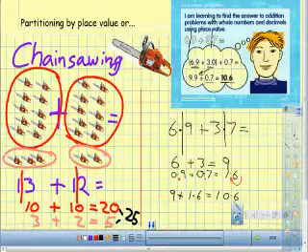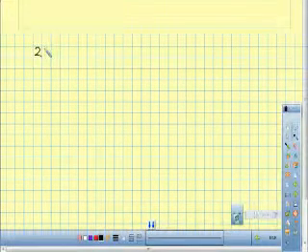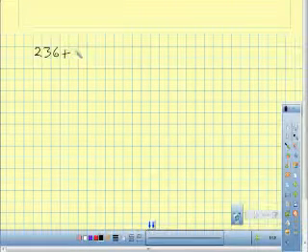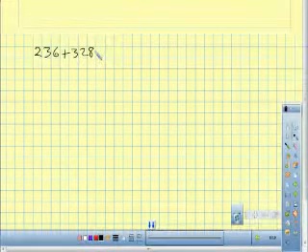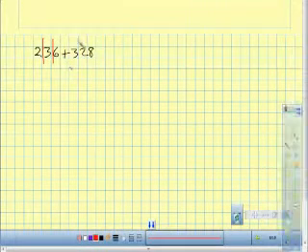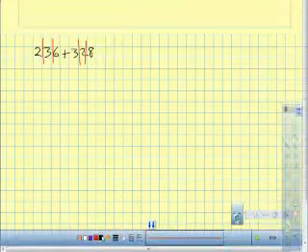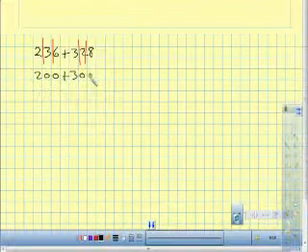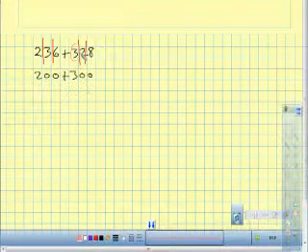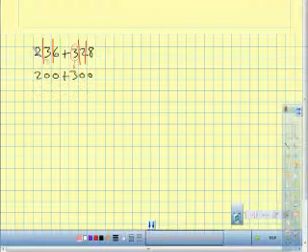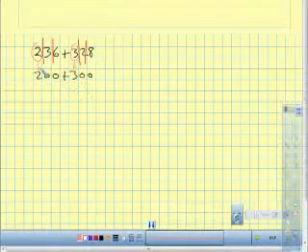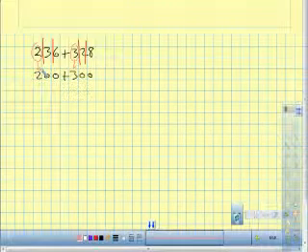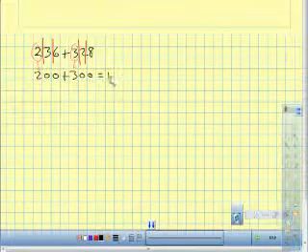And you can do it with larger numbers too. So we'll go on to another page and we'll have a look. Okay, so we'll stay with some whole numbers. Imagine I had 236 plus 328. What I'm going to do is cut them, like we did before. Now I've got 200 plus 300. Let's think about where they're coming from. There's my 300. There's my 200. From the hundreds column. And that's going to equal 500.